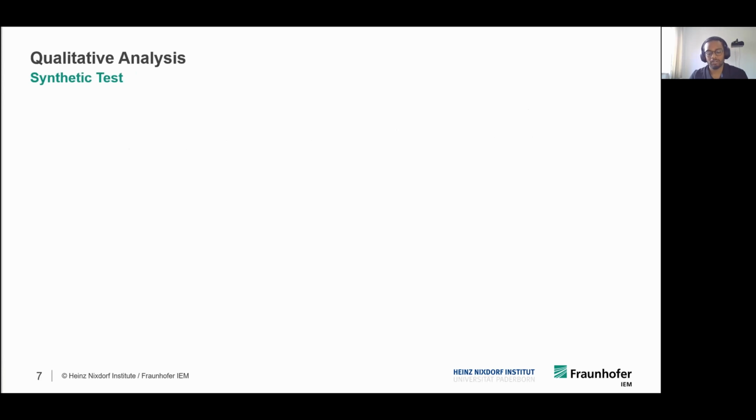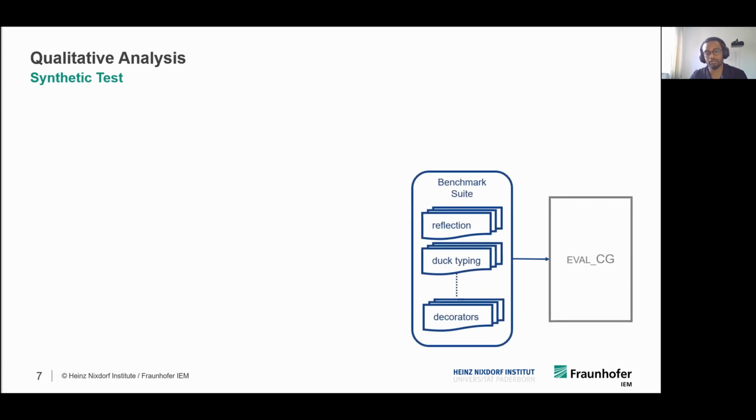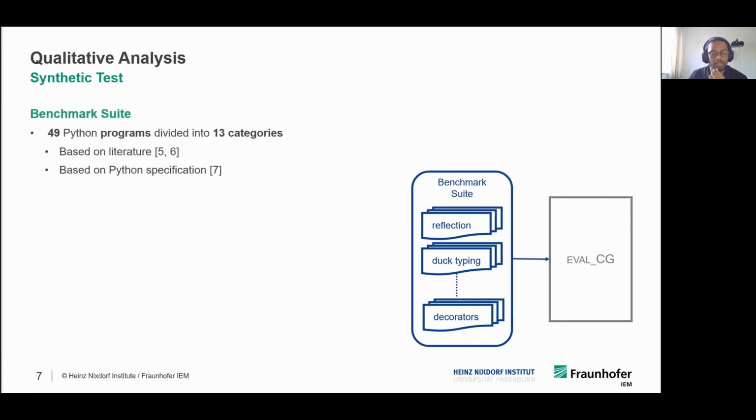The first experiment is called the synthetic test. In this experiment, the input to the framework is a benchmark suite that contains synthetic single Python files. In total, we have implemented 49 Python programs that are divided into 13 different categories based on the literature and also the Python specification. In the Python specification, we focused on the items that are relevant to function calls. In this experiment, PyCallGraph takes each file in the benchmark suite, runs it, and records the dynamic call graph, which is then used as the ground truth.